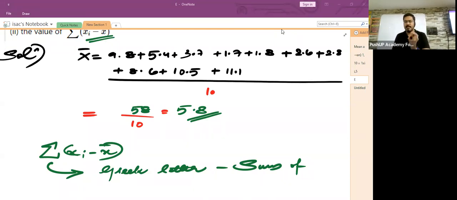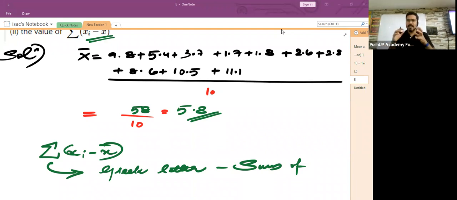And sigma signifies sum of. That means you have to find the sum of all the given observations, or the sum of whatever is given to you. The meaning of the word sigma is what? Sum of. Suppose you have three different purses, three different wallets. In the first wallet, you have 100 rupees. Second wallet, you have 200. In the third wallet, you have 50 rupees.